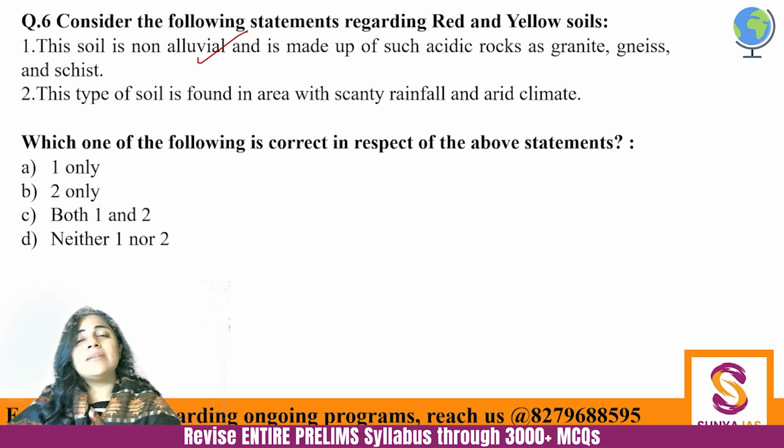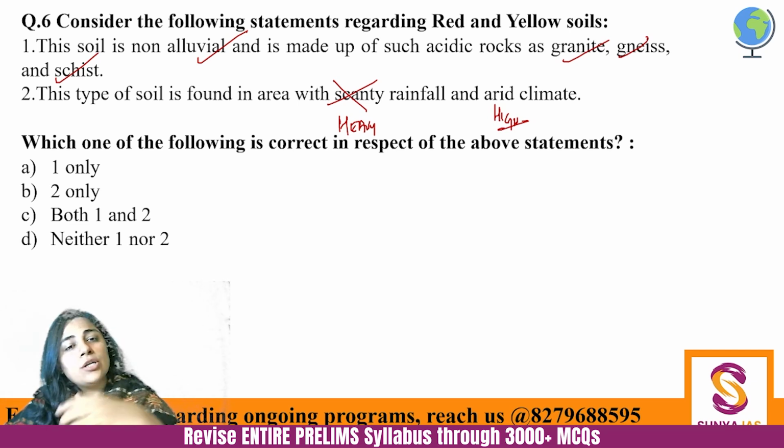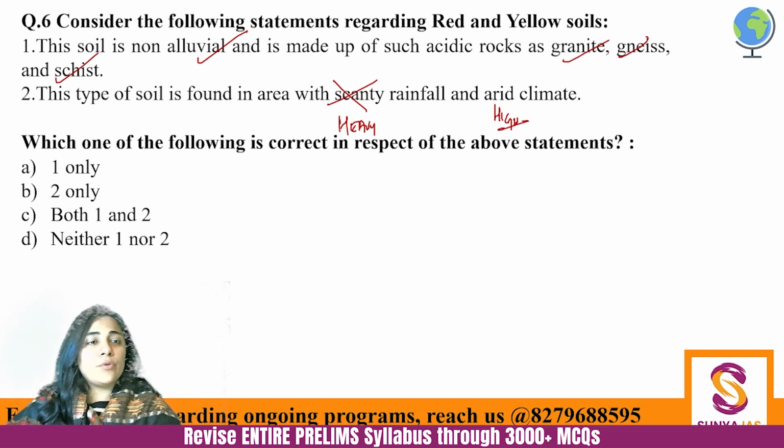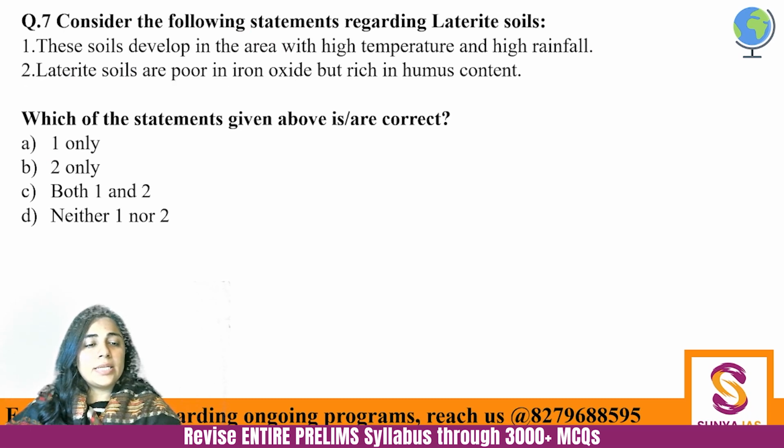And alluvial is deposited, red and yellow soil is not deposited. It is created, it is a zonal soil. So yes, it is made from granite, gneiss and schist. But it is found in regions of heavy rainfall and high temperature. Heavy rainfall means there can be no arid climate at all. So here the answer would be A, one only. Fine. Next.